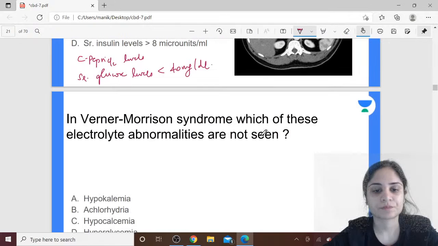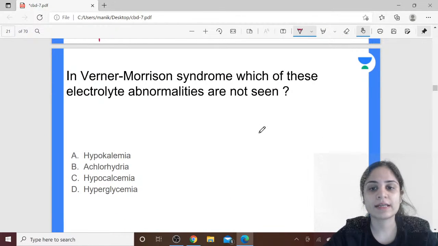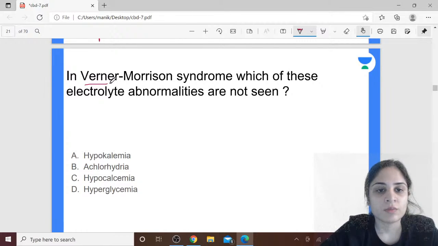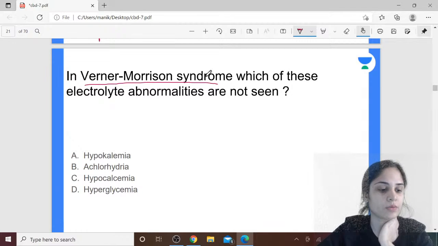Next question. In Werner-Morrison syndrome, which of these electrolyte abnormalities are not seen? So first of all, what is Werner-Morrison syndrome? What happens in Werner-Morrison syndrome, and what are the electrolyte abnormalities that you see and do not see in Werner-Morrison syndrome? Tell me.